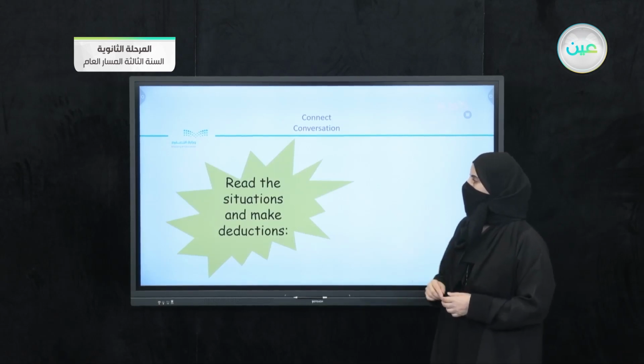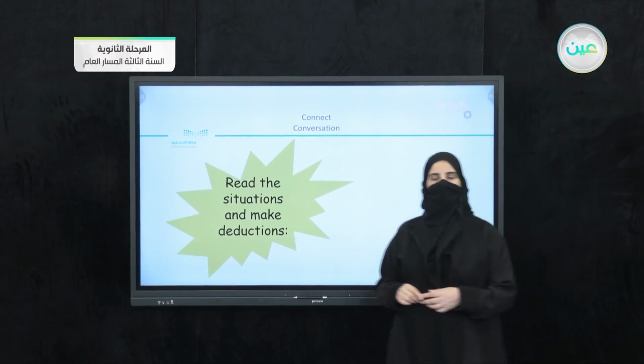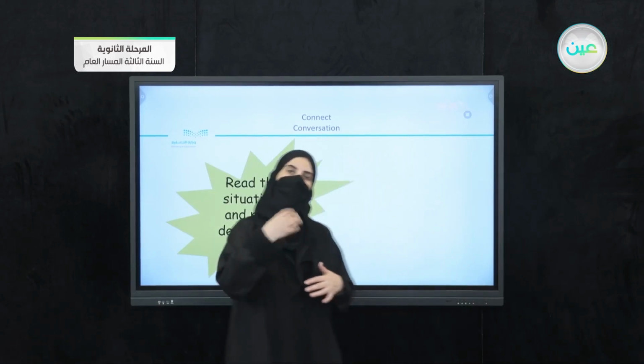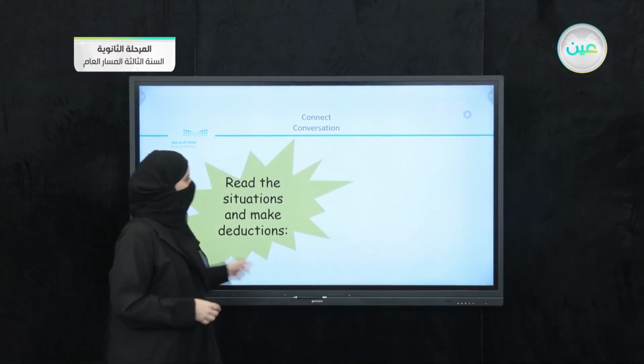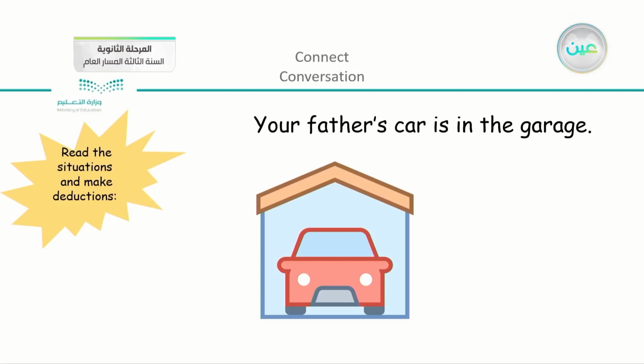Now read the situations and make deductions. This is a short incident. Now we're going to move on to different examples. Here you can see, your father's car is in the garage. Read the situations and make deductions. So the first one, your father's car is in the garage. What can you say or deduce? Just try to guess or write a sentence, if you would like, that has deduction in it about the situation that you have here.